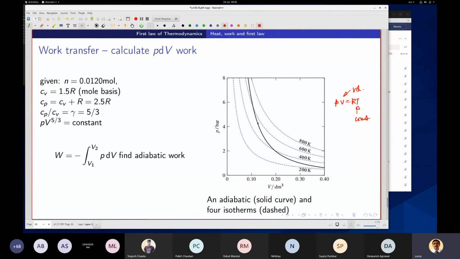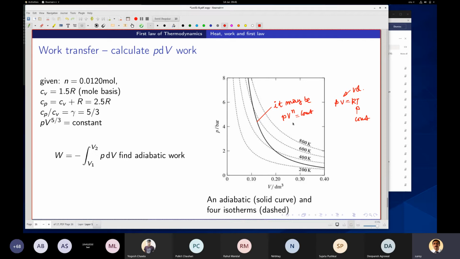Many a times it may be, say, PV to the power n equal to constant. This is called a polytropic process, right?